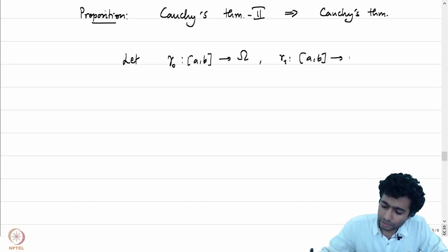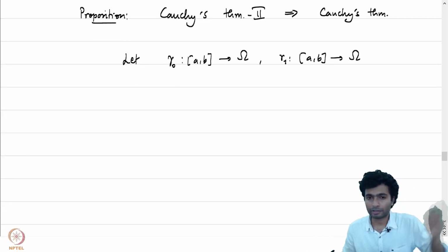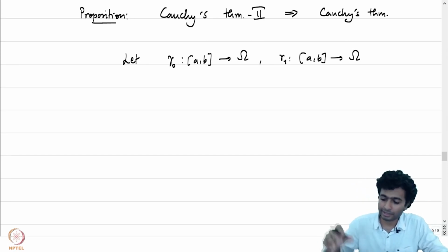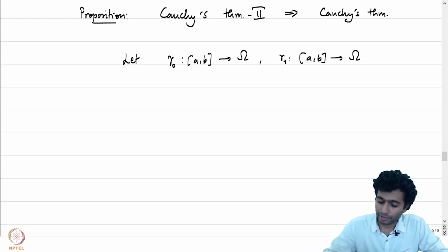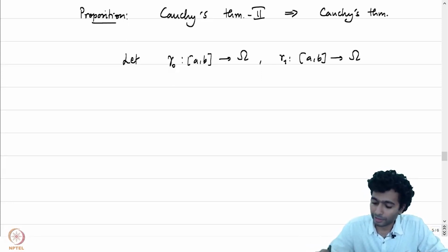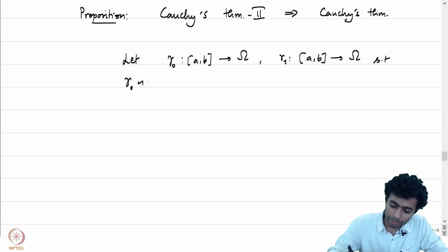So let me use, without loss of generality, the domain of definition of gamma 1 to be equal to [A, B] itself, because otherwise we could just reparameterize it and realize it as a curve on [A, B]. The integral doesn't change when we do a reparameterization. So we may as well start off with gamma 1 defined on [A, B], such that gamma 0 is homotopic to gamma 1 with fixed endpoints.